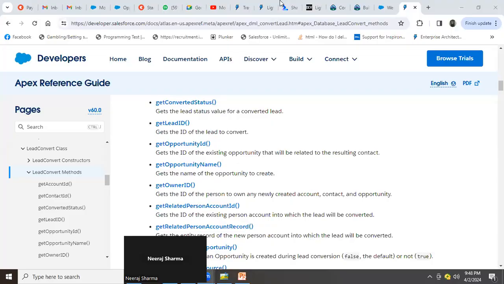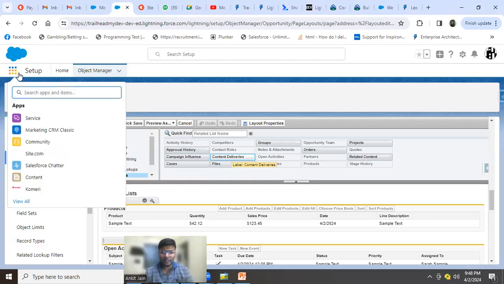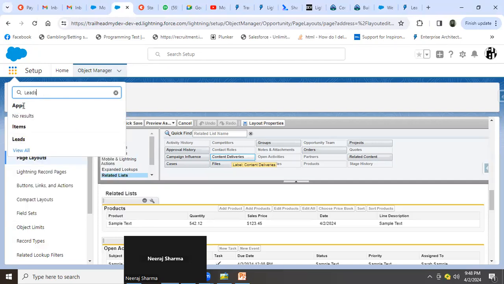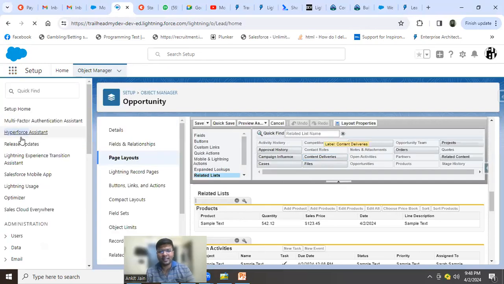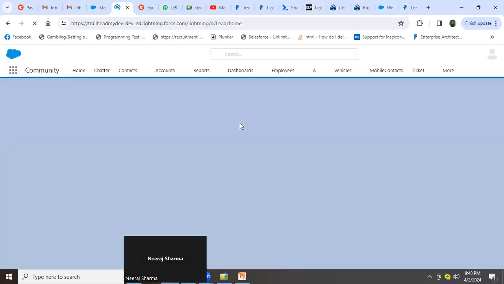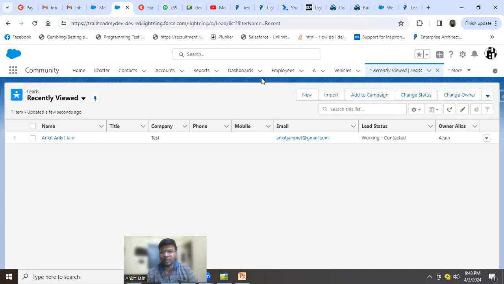One minute. But Ankit, I think in the classic interface, when we search that lead ID in the URL, it will show that record. That's what I'm saying. I'm agreeing to that. Through the query or through URL hacking, you would always see that. That's what I'm also saying. In Lightning, I think it will not show. In classic it will show. Classic or Lightning, everywhere it would show.